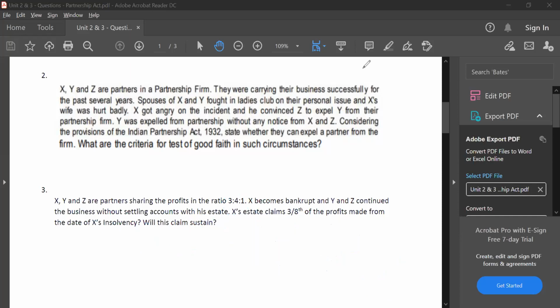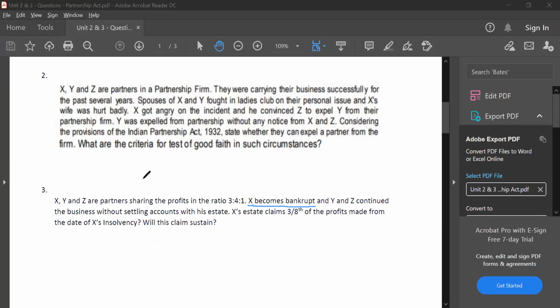But sir, we can just minus the amount which he is unable to pay, like he becomes bankrupt, right? In this question, the third question. Even if he's bankrupt, why give the share? See, if you read the provision carefully, the first line says, where any member of the firm has died or otherwise ceased to be a partner.